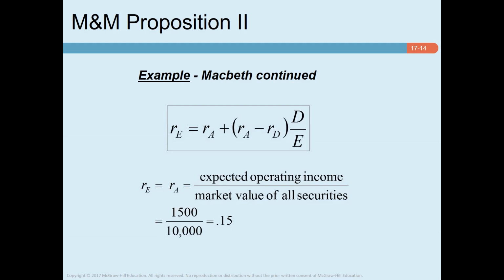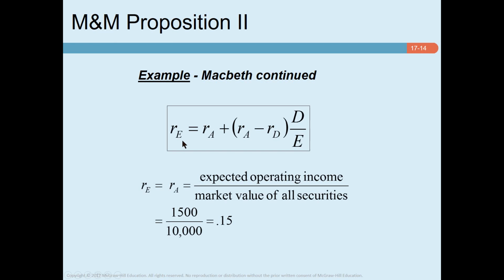Hello everyone. In this video, I will discuss M&M Proposition II. In the last two videos, you have seen M&M Proposition 1, where M&M argues that capital structure doesn't have any impact on share price. So investors are essentially indifferent between the proportion of debt and equity used in the capital structure of a firm. Now, what is M&M Proposition 2?